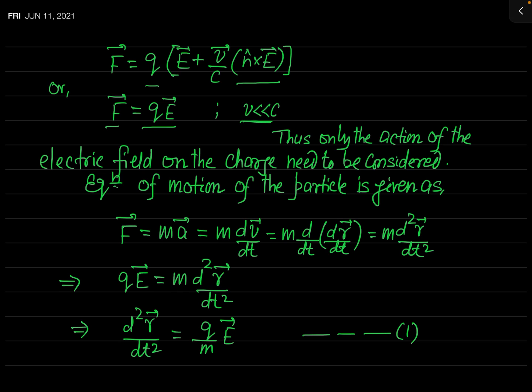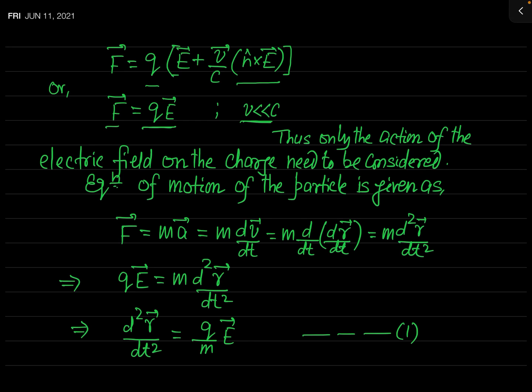There is no need to consider the force exerted by the magnetic field, because that is negligible in comparison to this electric force. So now in our discussion we will consider that the net force acting on our charged particle due to this interaction with the electromagnetic wave is only the electric force, given by Q times E.